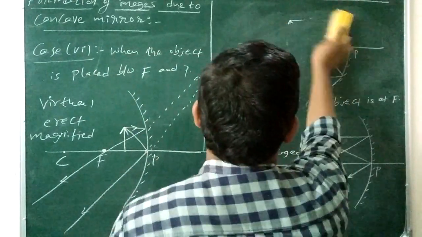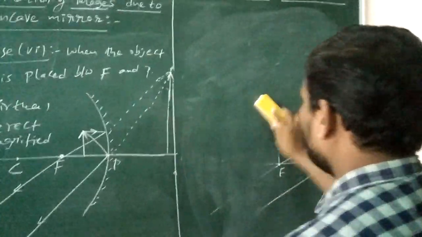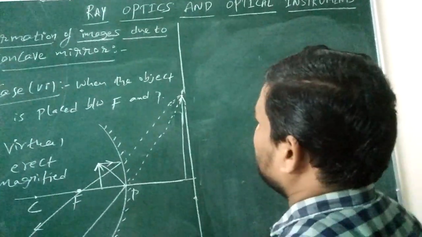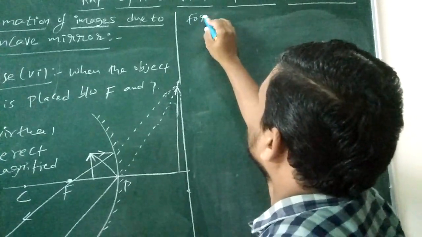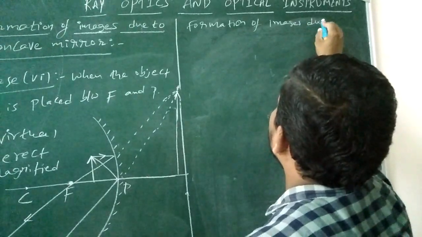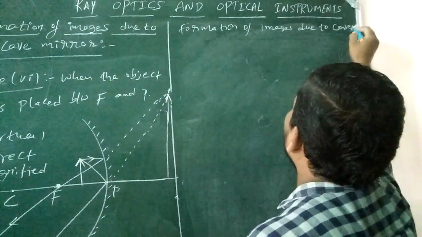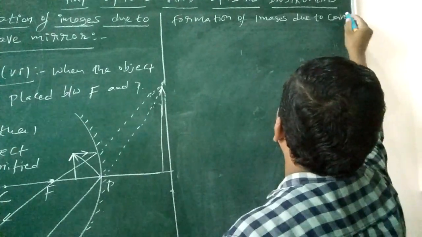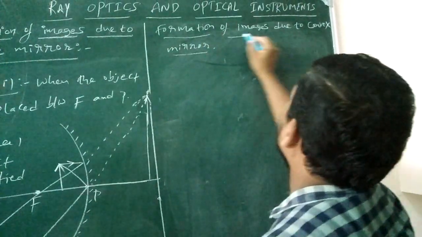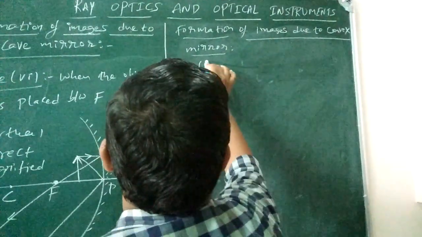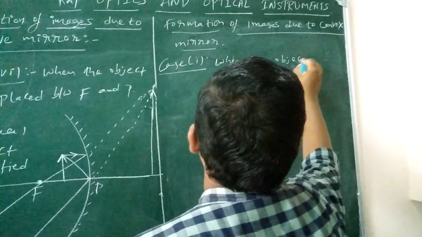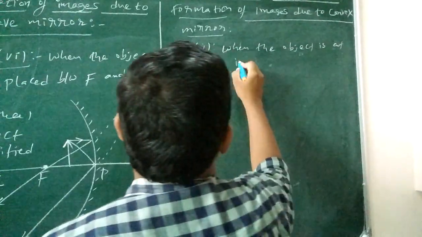Now let us go through the formation of images due to convex mirror also. In this we have only 2 cases. Coming to case 1, when the object is at infinity.